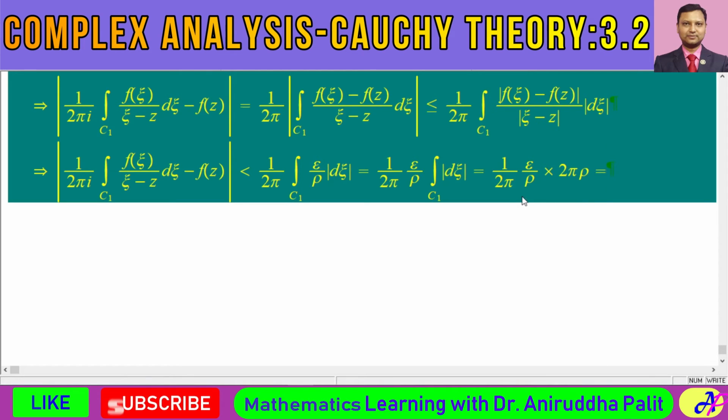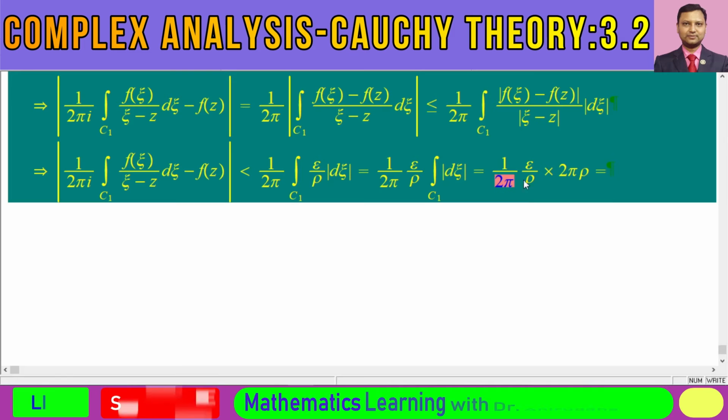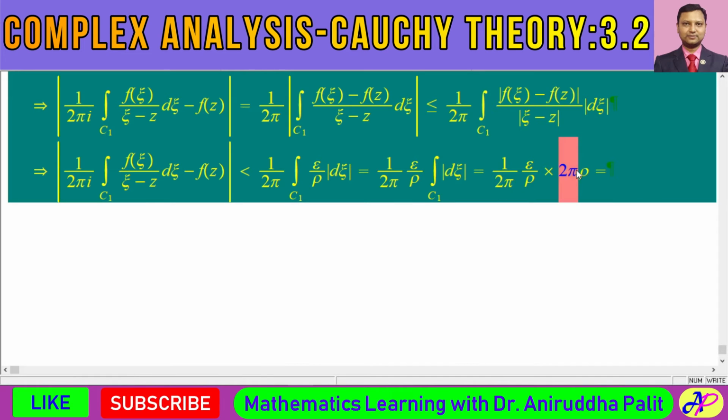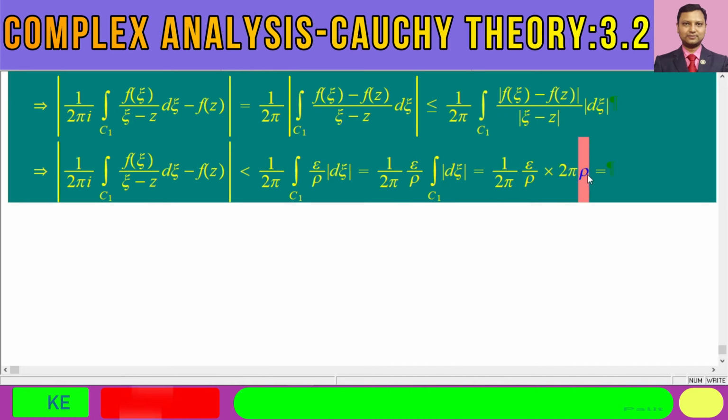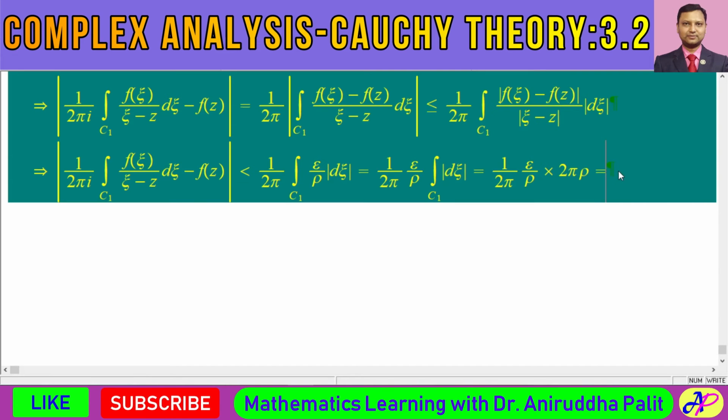Got it? And now we can cancel this twice pi with this twice pi, and this rho with this rho. So on the right hand side we shall simply have epsilon.